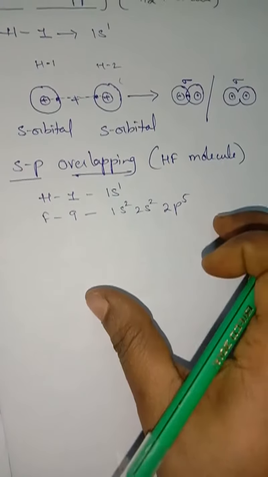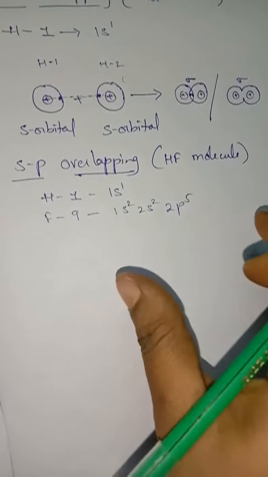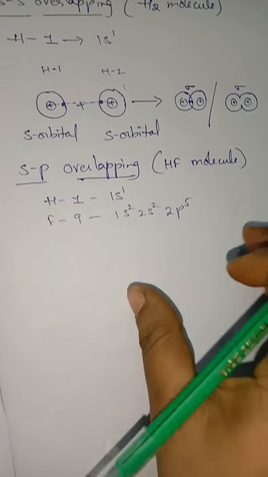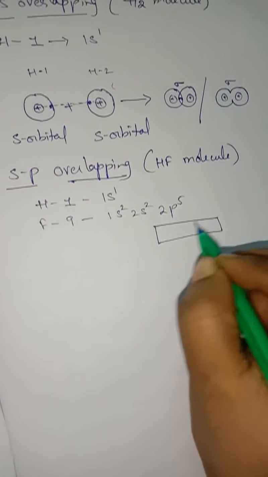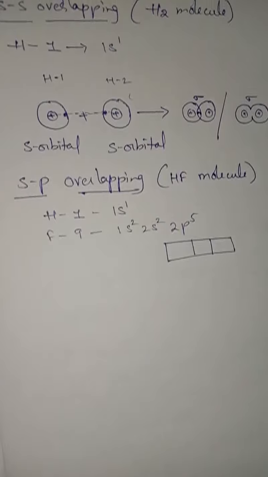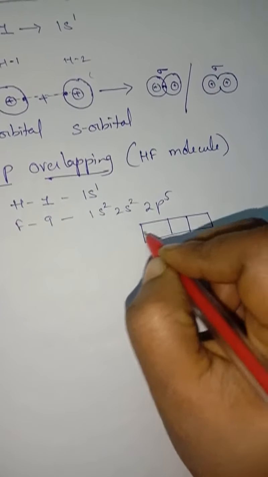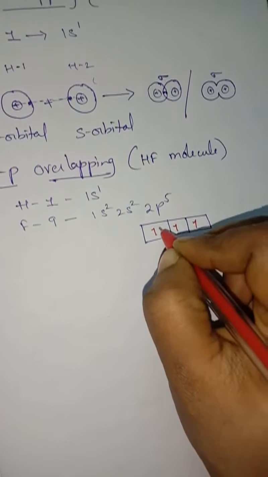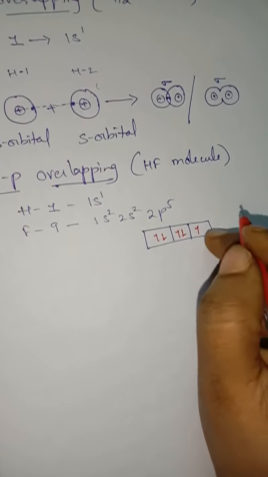So we have learned that the atomic orbital should have unpaired electrons. So here how many unpaired electrons are there? We have to see first. So draw the p orbital. How many electrons are present? 5 electrons. So how do you have to fill? First you have to fill like that: 1, 2, 3, 4, 5. So how many unpaired electrons are there, children? Here only one unpaired electron.